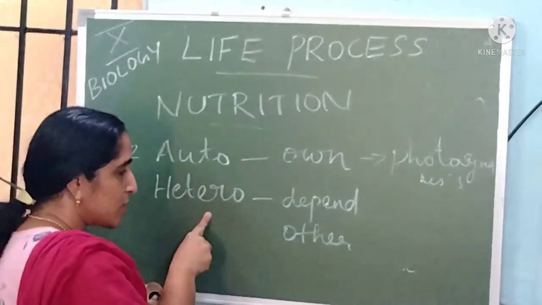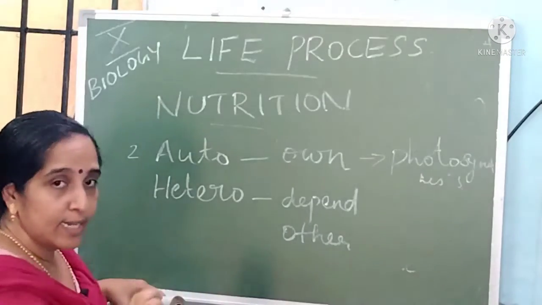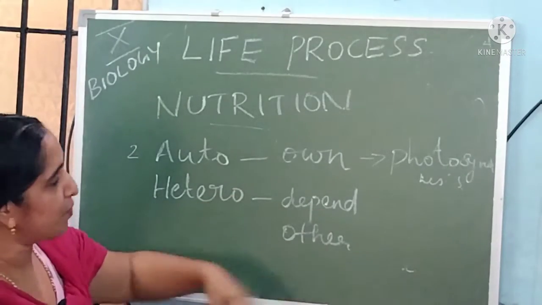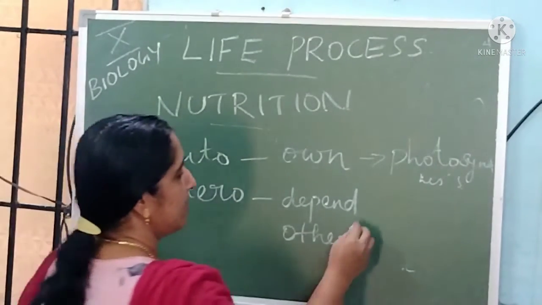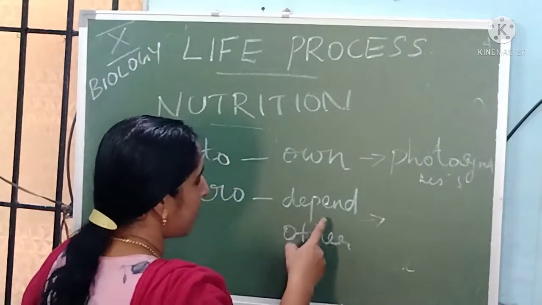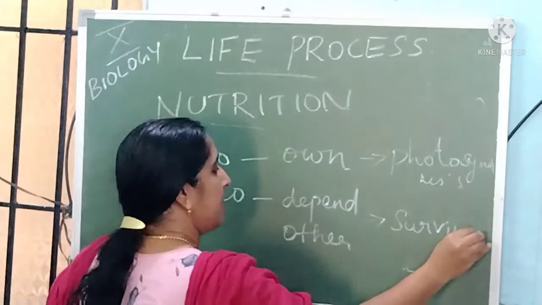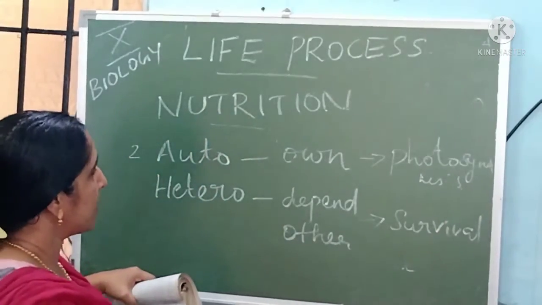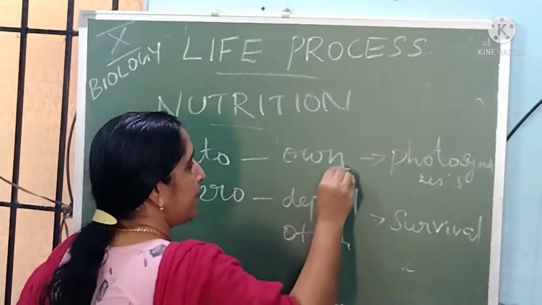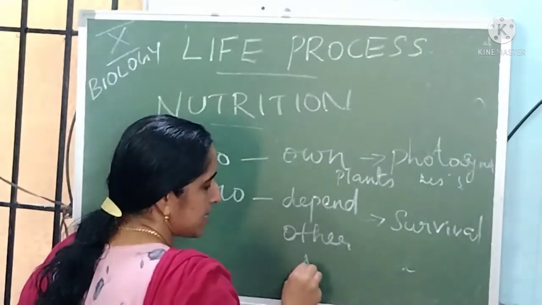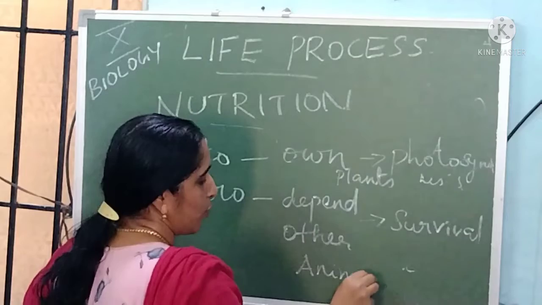In heterotrophic nutrition, organisms do not prepare their own food, but depend on other organisms for their survival. This is called heterotrophic. Plants are an example for autotrophs and animals are an example for heterotrophs.